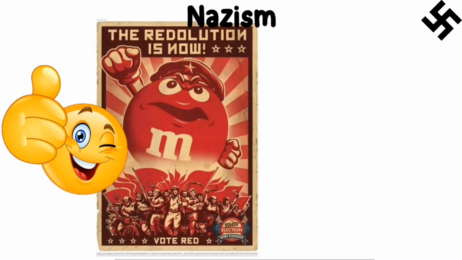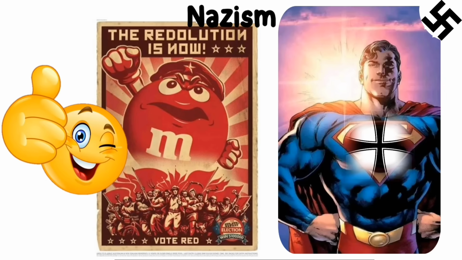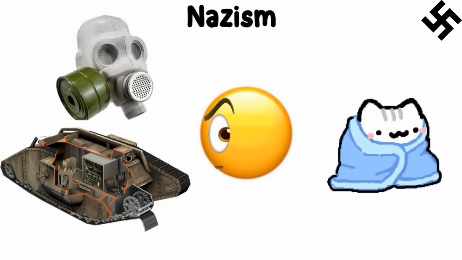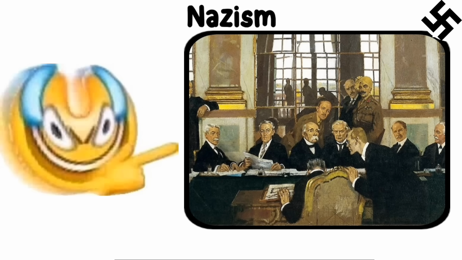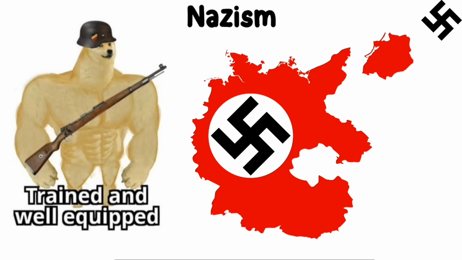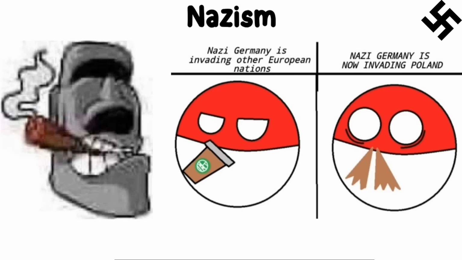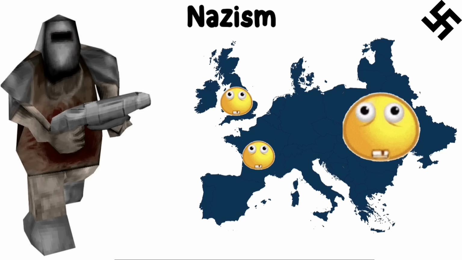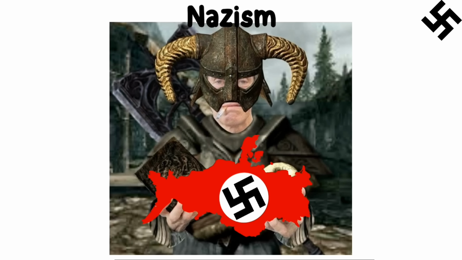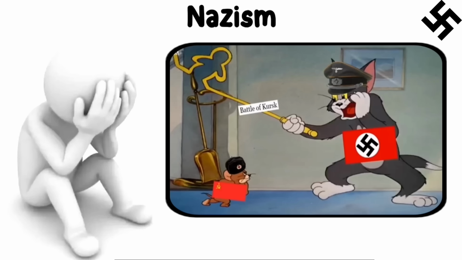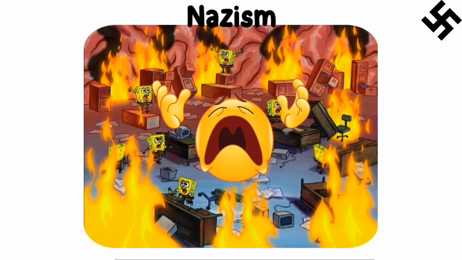Propaganda was key to gaining support, portraying the Nazis as Germany's saviors. They introduced policies to boost the economy, create jobs, and secretly rebuild the military, even though it violated the Versailles Treaty. Nazism's drive for expansion led to World War II in 1939. Starting with Germany's invasion of Poland, the Nazis aimed to dominate Europe through military conquests. While they made big gains at first, their aggressive plans and poor management eventually caused Germany's defeat in 1945, leaving the country in ruins and divided.